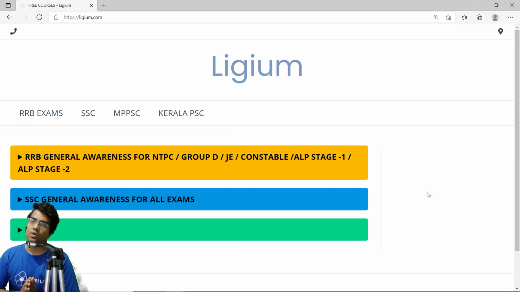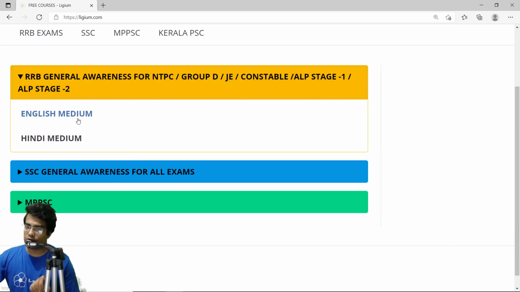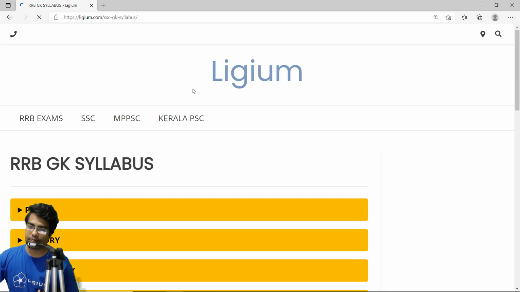Hello everyone. Once again we are going to solve some MCQs on RRB. So let's explore RRB General Awareness. Here we have two sections, English medium and Hindi medium. We are just going to click on English medium.